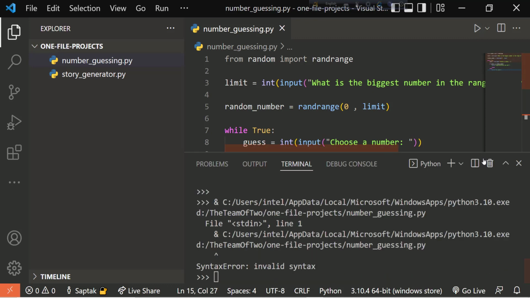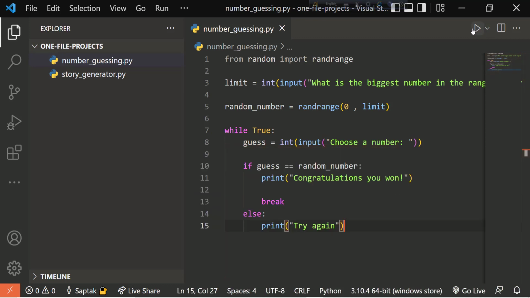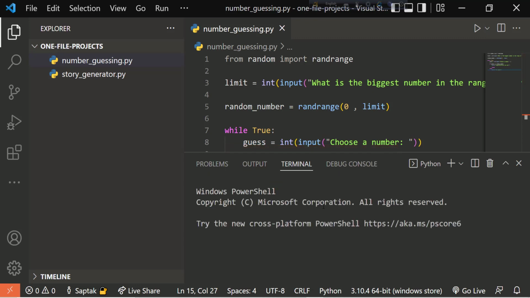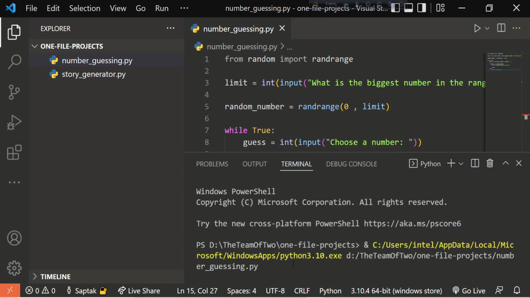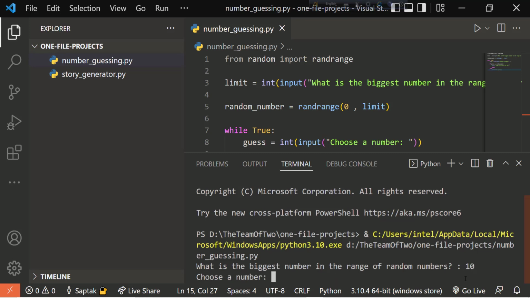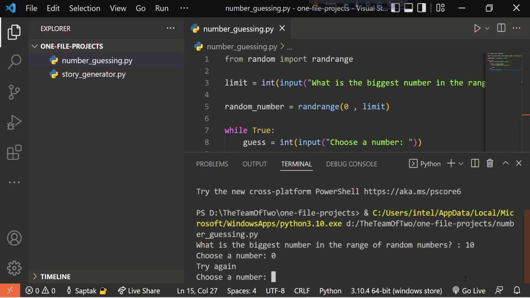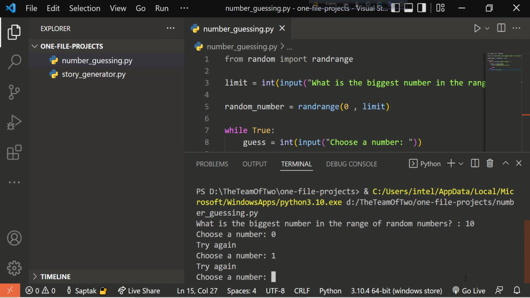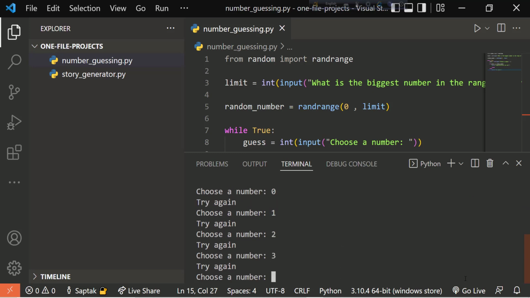Now we are going to run this program and see if this works. So yeah, what is the biggest number in the range of random numbers? I will be choosing 10. Now let's just choose a number and we'll try every number and 5 is the correct number. Yeah.